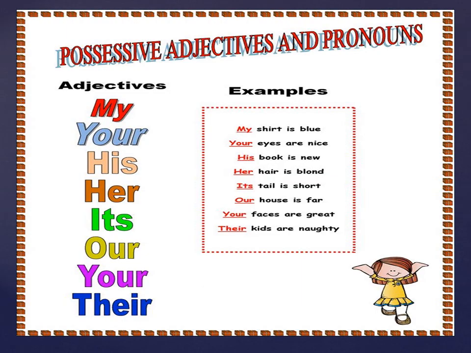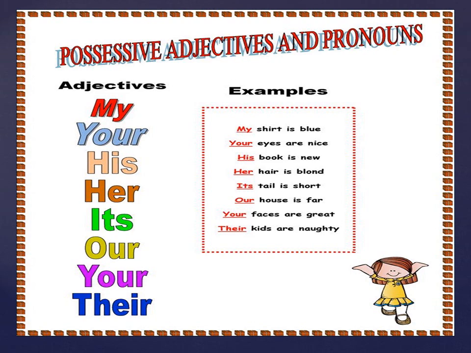Here are a few more examples of possessive adjectives, children. My, your, his, her, its, our, your, their. My shirt is blue. Whose shirt? My shirt. That means the shirt is mine. It belongs to me only. So that belonging, that possession shows it is a possessive adjective. So my is a possessive adjective. Your eyes are nice. Whose eyes? Your eyes. It cannot be someone else. So that is a possessive adjective.